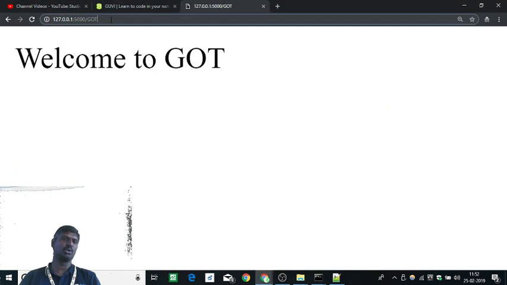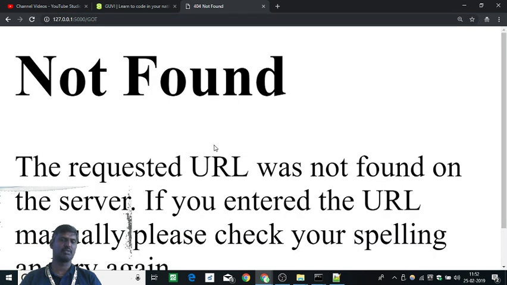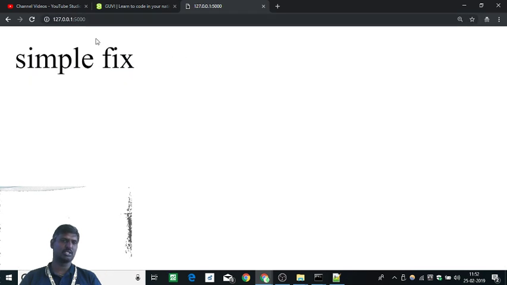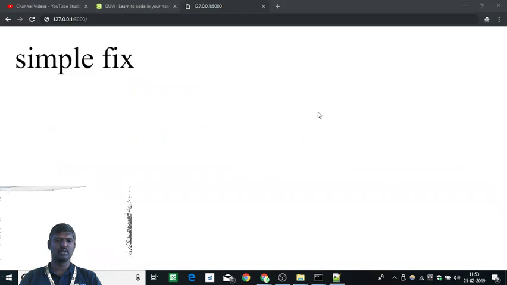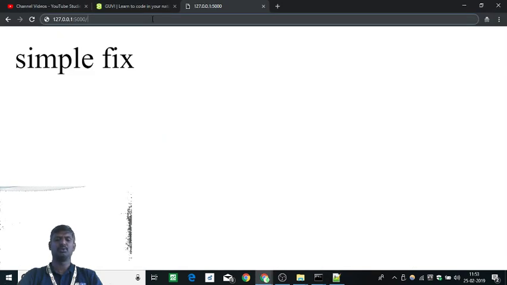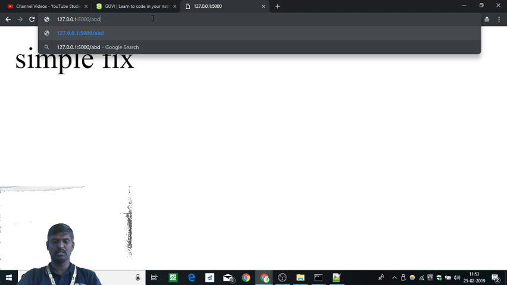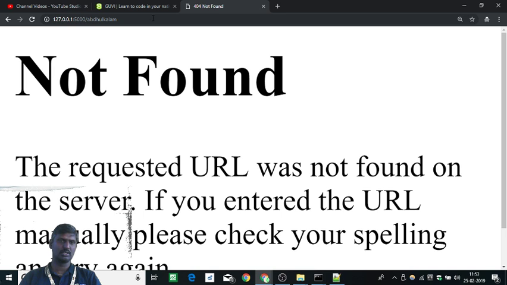If I click GOT, what will come? Nothing will come, because I have stopped the server. It says not found. So if a server is not running, it won't come. In this, I have one thing which is called route, which is a simple fix. Another thing is how I am saying uname. Let's give a uname here. Uname is, let's say, Abdul Kalam. It's not coming up.